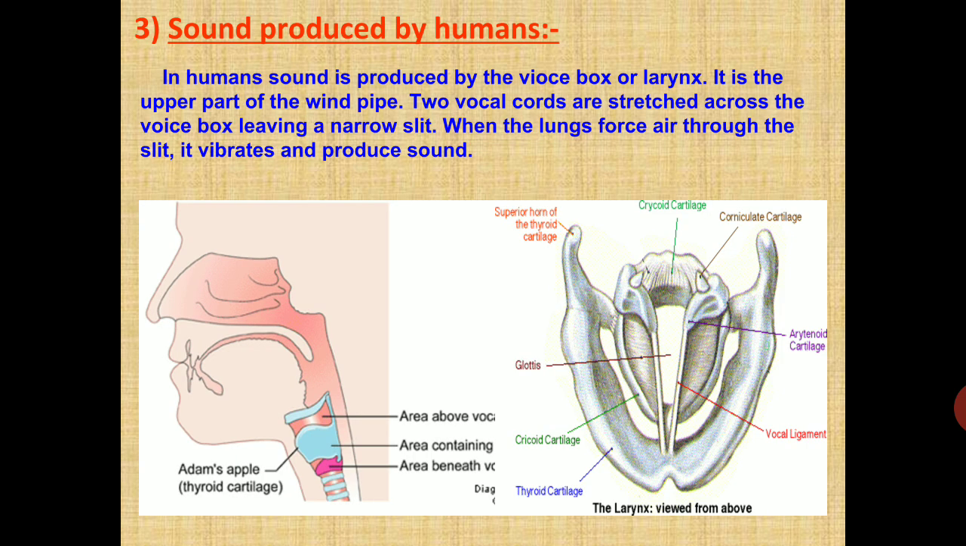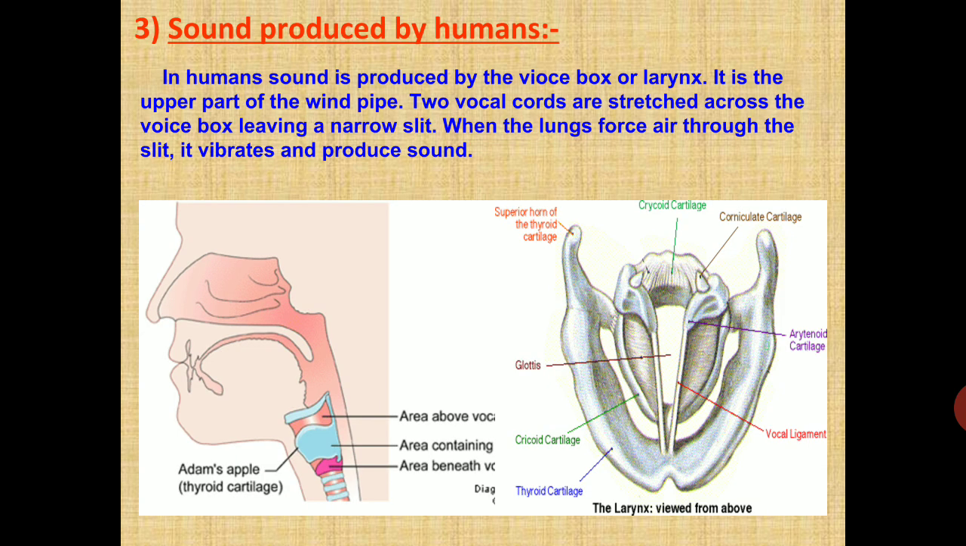Next we have to discuss how sound is produced by humans. In humans, sound is produced by the voice box, also called the larynx. It is the upper part of the windpipe. Two vocal cords are stretched across the voice box, leaving a narrow slit. When the lungs force air through the slit, it vibrates and produces sound. This is the mechanism of sound in human beings.